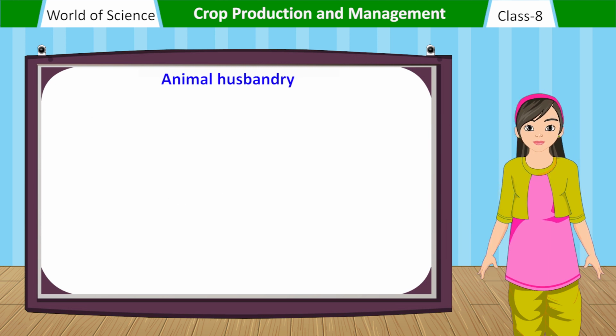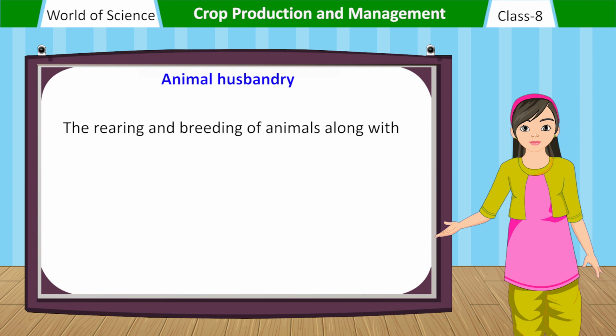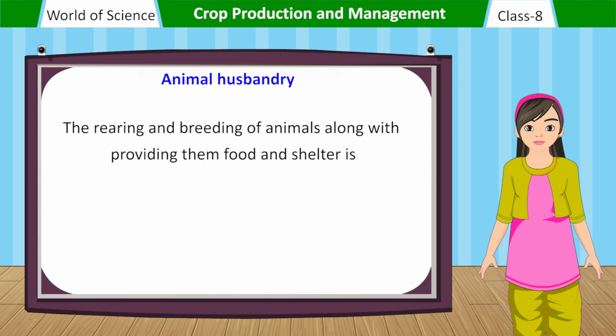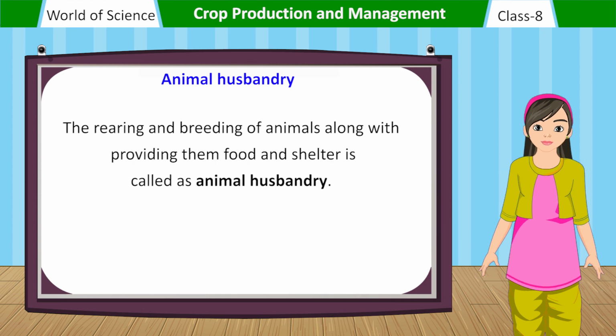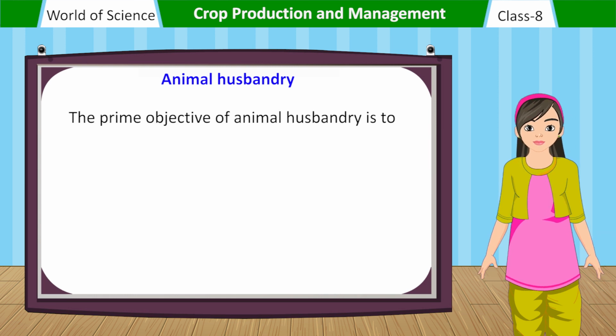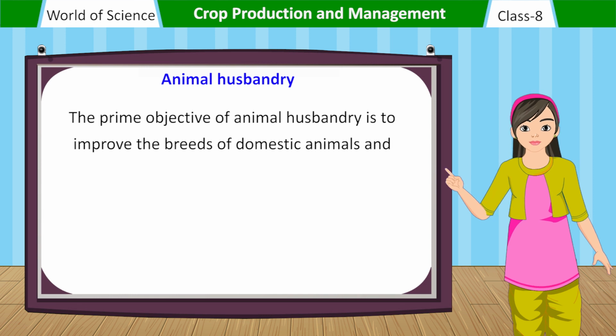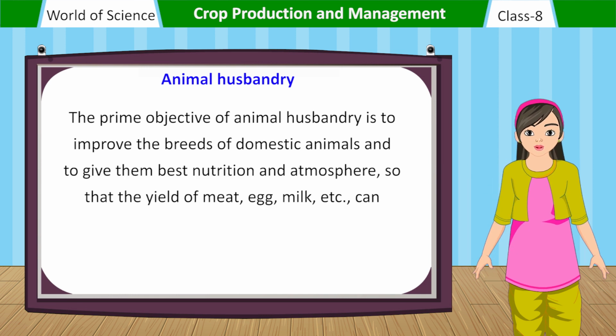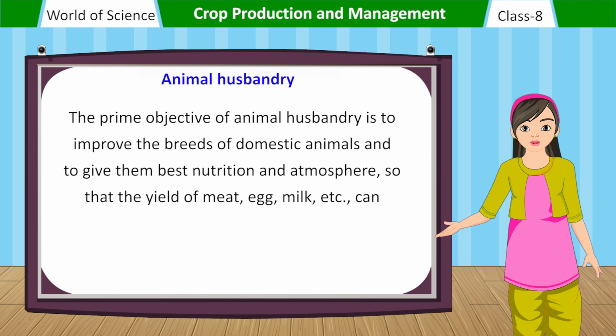Animal husbandry. The rearing and breeding of animals along with providing them food and shelter is called animal husbandry. The prime objective of animal husbandry is to improve the breeds of domestic animals and to give them best nutrition and atmosphere so that the yield of meat, egg, milk, etc. can be raised.